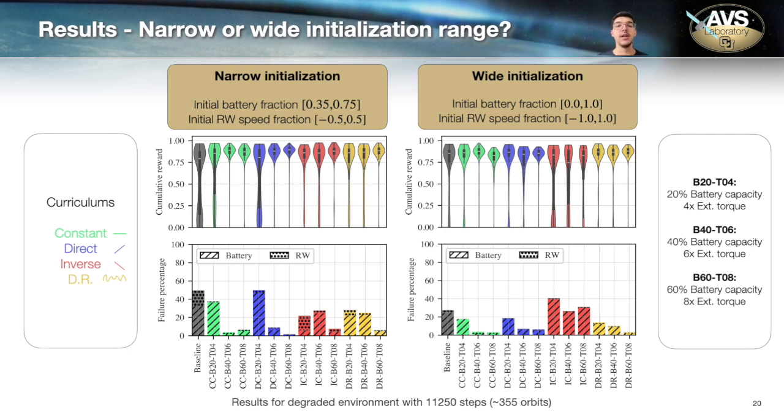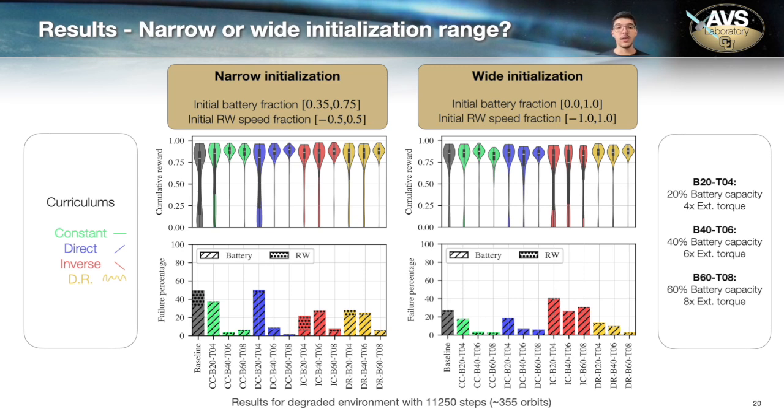However, here, if we look at cumulative reward, we notice that some cases start to have a decrease in cumulative reward, indicating that these policies are becoming overly conservative. They are reducing failures, but also reducing the cumulative reward we are getting. So when we are combining some of these curriculum intensities with wide initialization, the environment might be becoming too difficult for the policy, for the agent to learn.